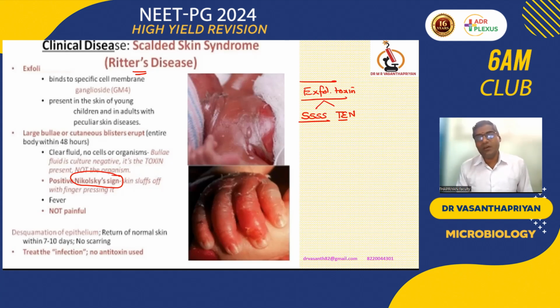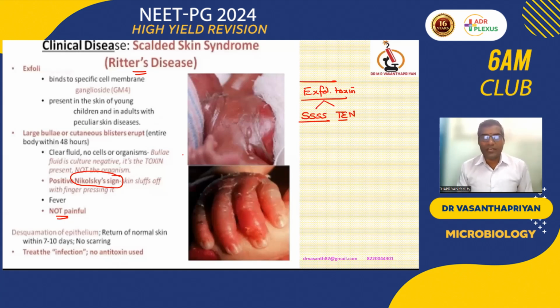In the case of Clostridium and Bacillus, there will be a mildly painful lesion, which we call a malignant pustule or gangrenous wound, that is slightly painful, but here it is painless. So a painless skin lesion with exfoliation in children will be considered Ritter's disease or staphylococcal scalded skin syndrome.